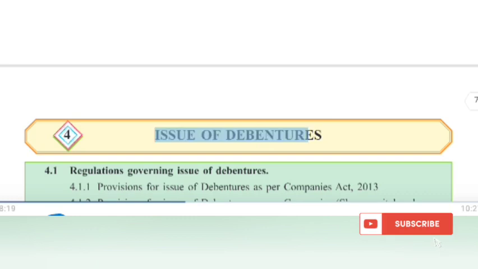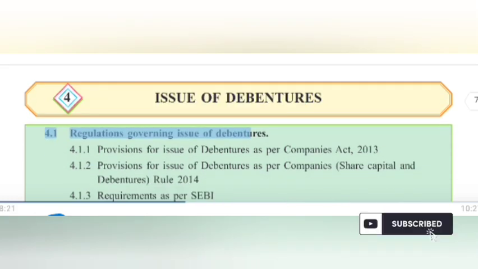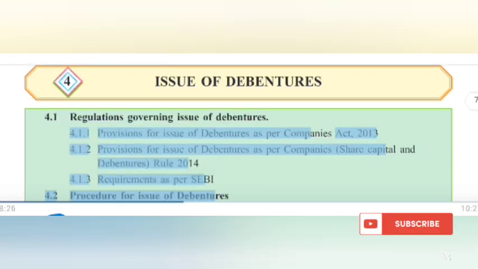4. Issue of debentures. 4.1 Regulations governing issue of debentures. 4.1.1 Provisions for issue of debentures as per Companies Act, 2013. 4.1.2 Provisions for issue of debentures as per Companies Rules, 2014. 4.1.3 Requirements as per SEBI. 4.2 Procedure for issue of debentures.